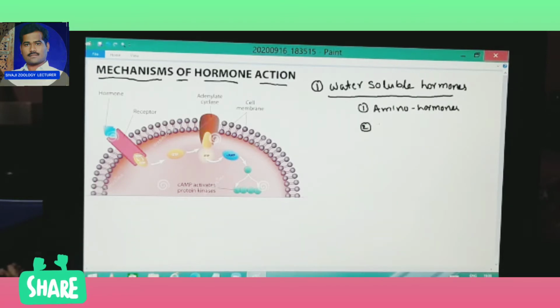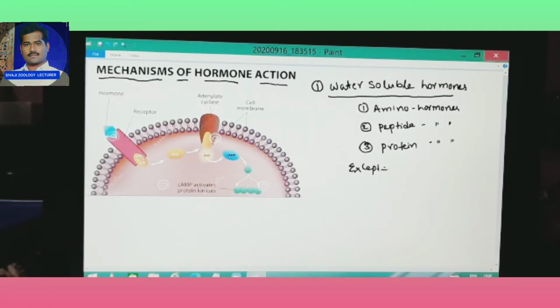Second one, peptide hormones. Peptide hormones means they are made up of peptides. Third one is protein hormones. They are made up of polypeptide chains, the proteins. These hormones are water soluble hormones, except thyroxine hormone.